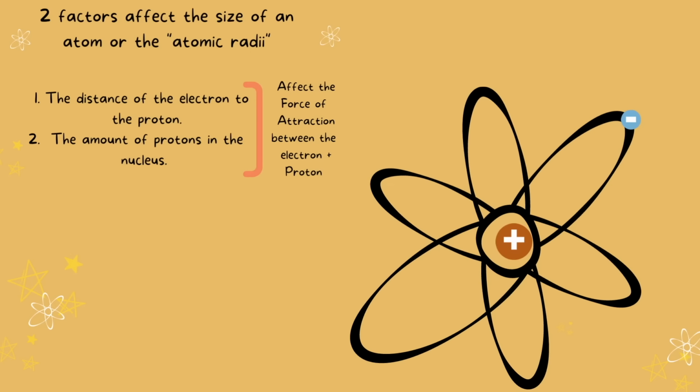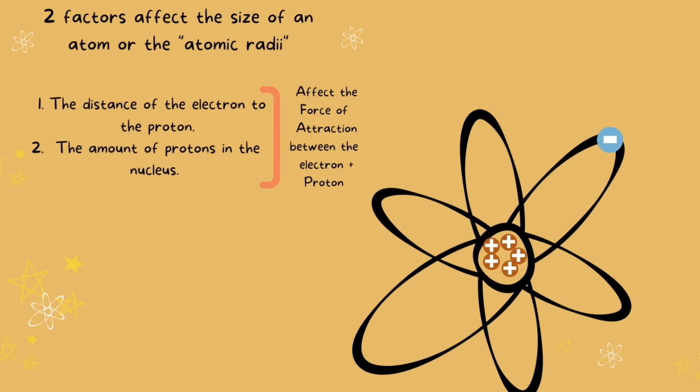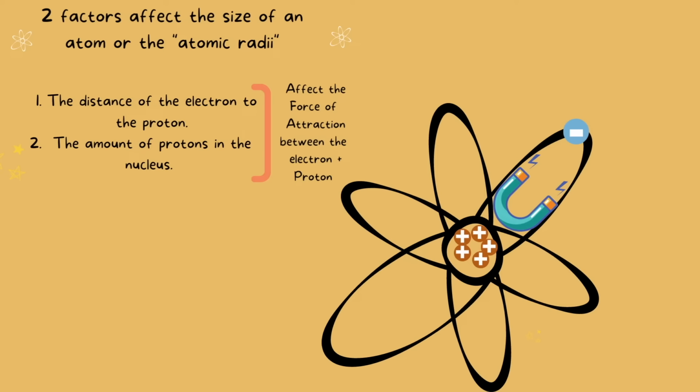Next, the amount of protons in the nucleus will also greatly impact the force of attraction between the proton and the electron. The more protons there are, that magnetic attraction will be amplified. The more power the protons will have over the electrons, and they will be able to pull them in towards the nucleus. Okay, so we know now that two major factors influence the hold between protons and electrons. So now let's take a close look at atomic radii.